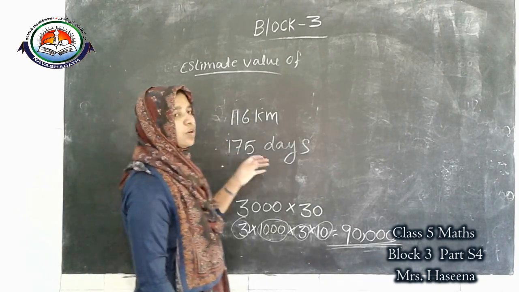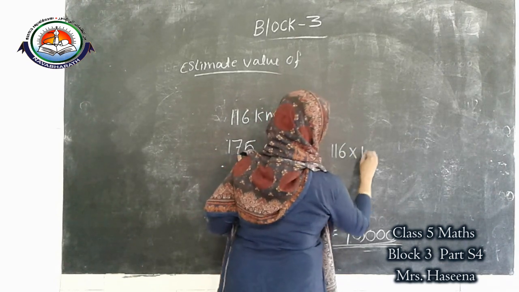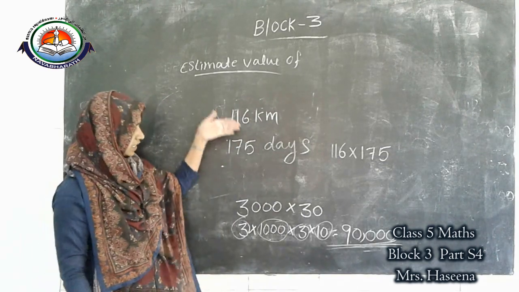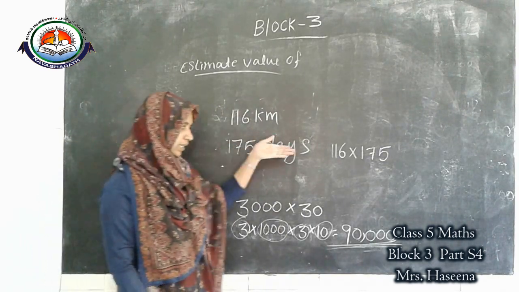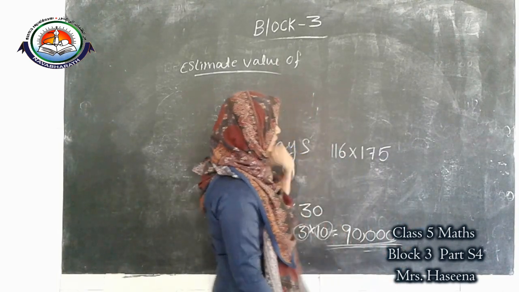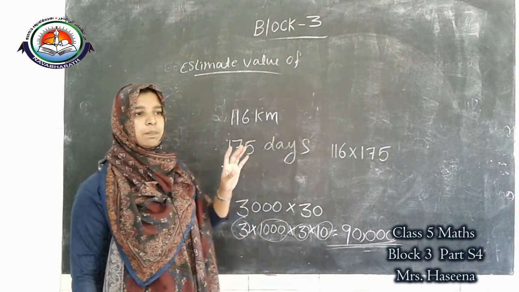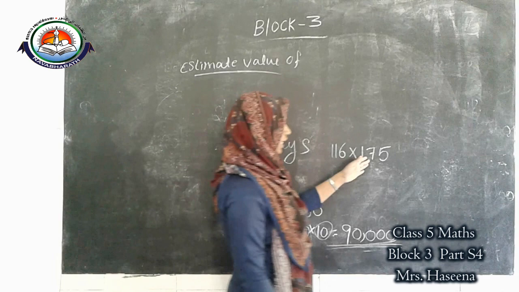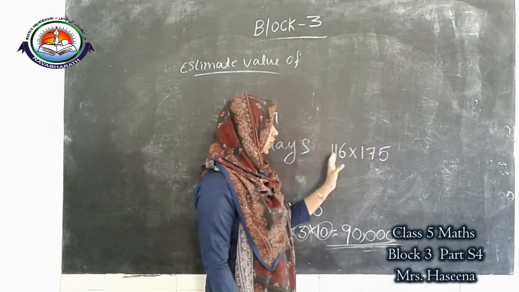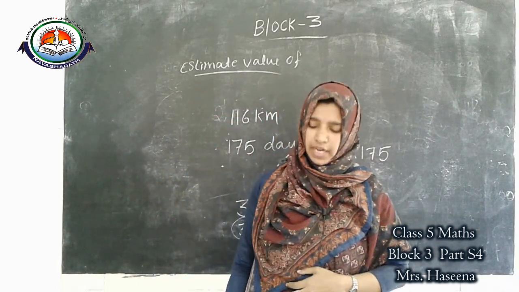Yes, we want to multiply. Okay, 116 into 175. This we discussed last class: if this kind of question is coming, it means multiplication. So here we want to multiply. But here we want to find the estimate value. Okay, first you want to round off, then find the estimate value.